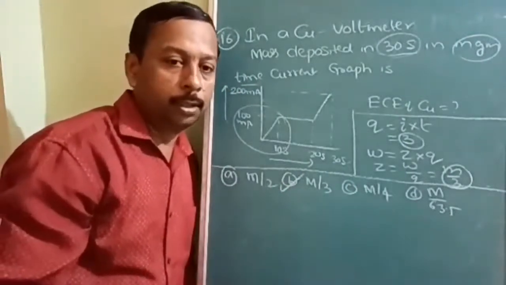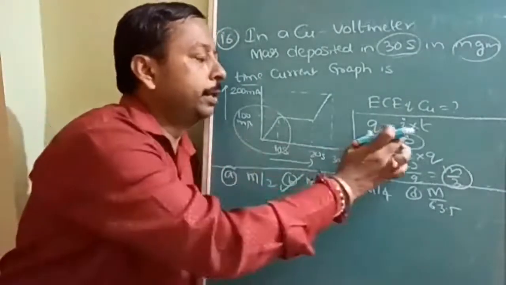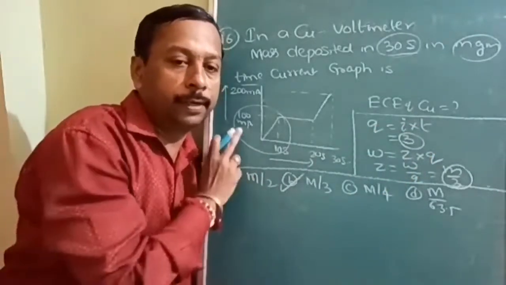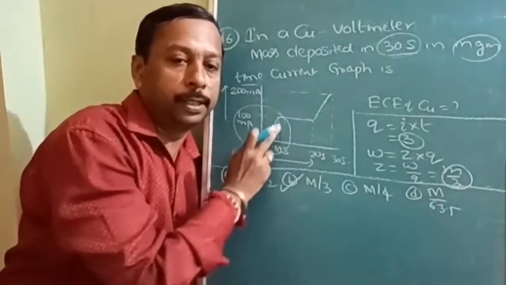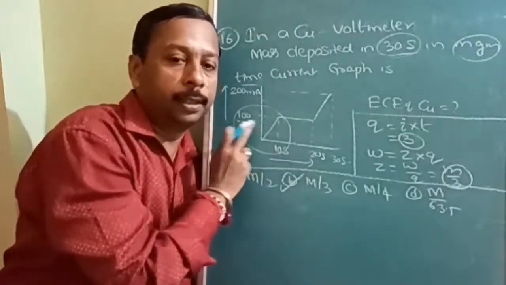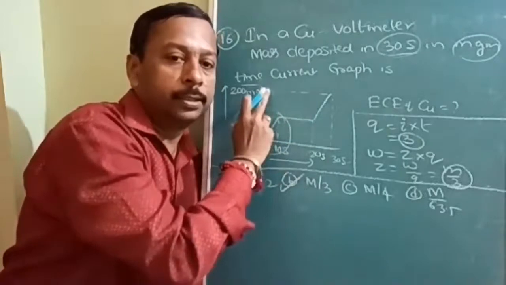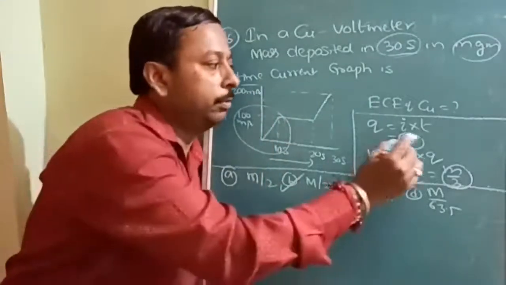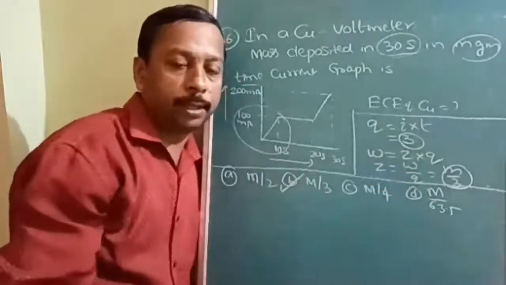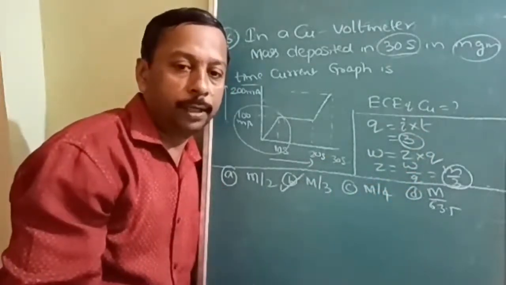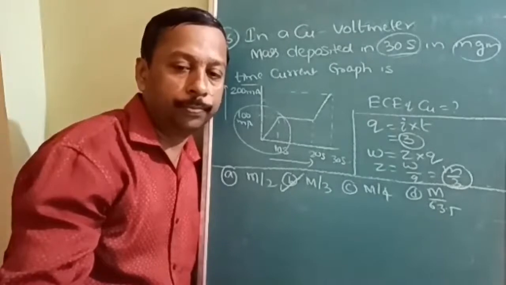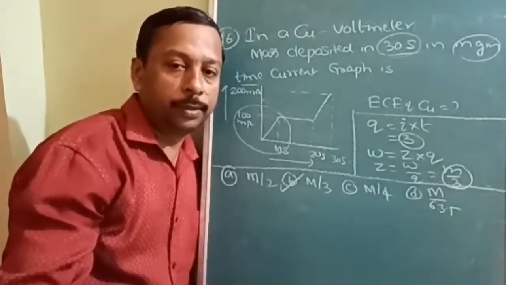Is it understood? Normally one single current, single time they will give, but for variation, different current for different periods. For the first 10 seconds, 100 milliamperes, after that it is changed to 200 milliamperes. From this, you find the total charge imparted. Then you can use W is equal to ZIT, or directly W is equal to Z into Q. Note down this question, very good question.